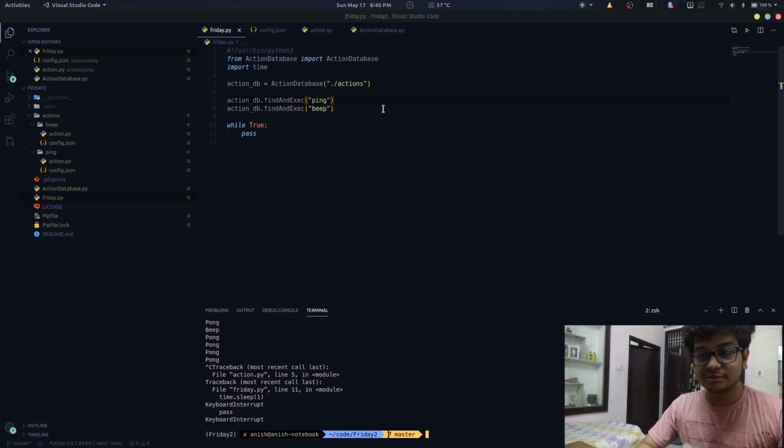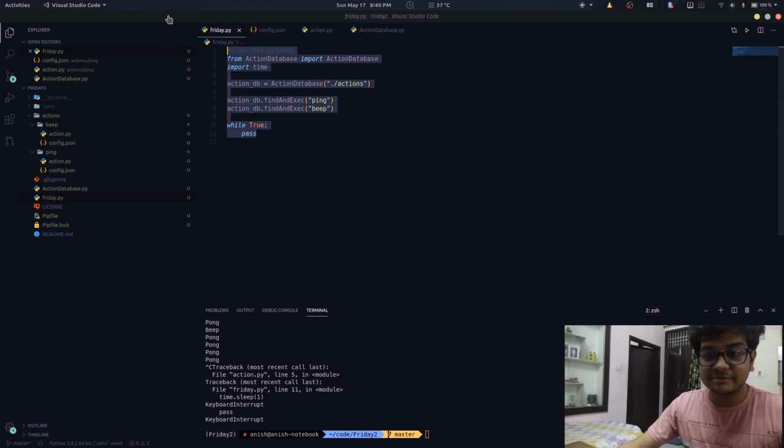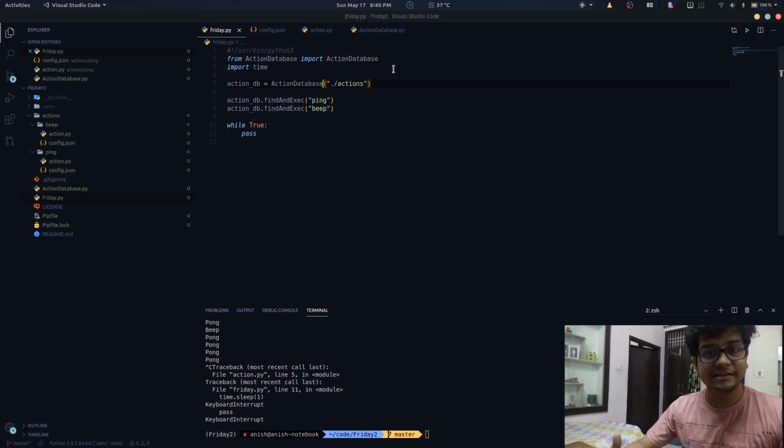Now I have created the code such that now I can spawn different new processes based on the action that is input. So let me walk you through the code. So here's the main file that is executed. So we have an action database class that basically handles the functionality to execute actions based on commands.